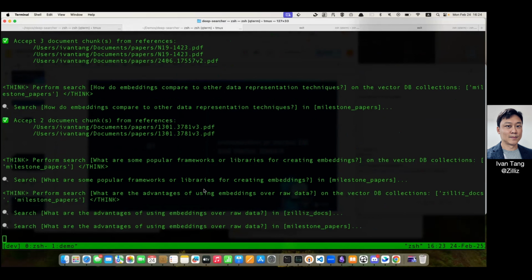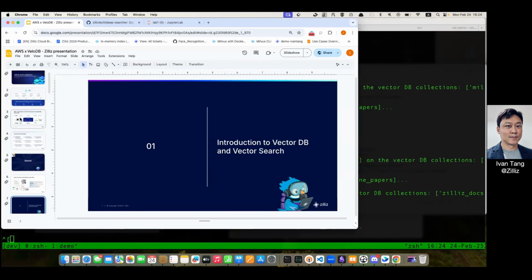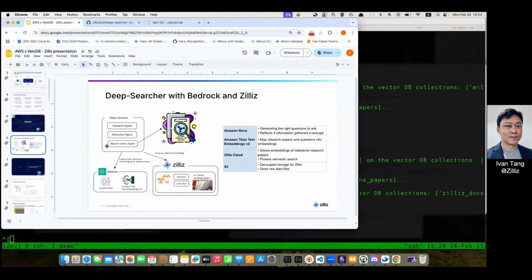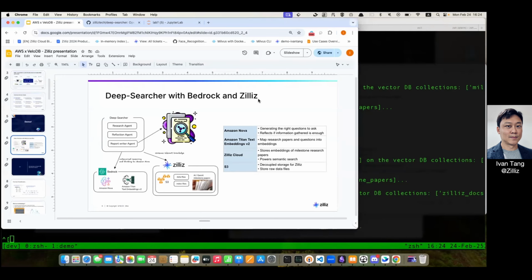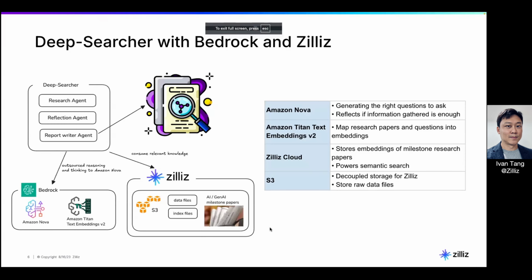Are these just PDFs, like research papers or something? Yep, PDFs. Good question. I actually did a bit of pre-processing. What I did previously was put all those PDFs into S3 first, and I converted them into vectors and stored them in Zilliz Cloud.